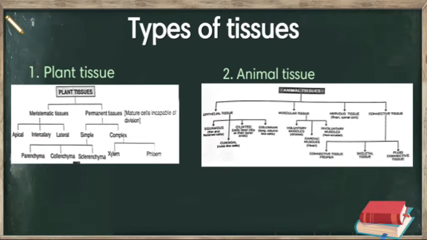Moving to the connective tissue, the connective tissue is divided into three parts: connective tissue proper, after that skeleton tissue, and lastly it is divided into fluid connective tissue or vascular tissue. Fluid connective tissue is also called vascular tissue.